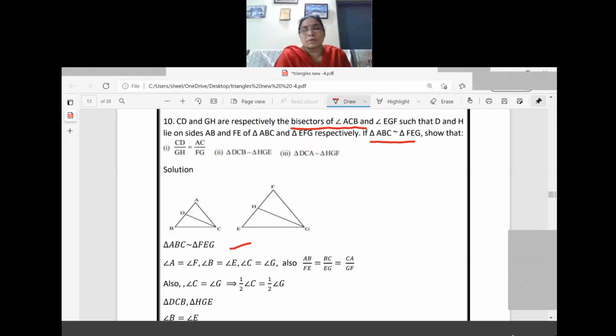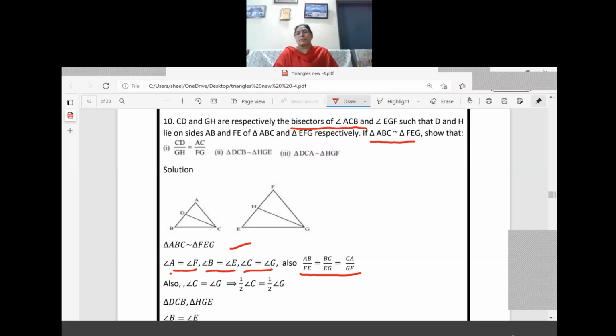So angle A equals angle F, angle B equals angle E, angle C equals angle G because of the similarity. That means angles are equal. Now what is the next step? Corresponding sides are in the same ratio: AB by FE equals BC by EG equals CA by GF. So we got two properties here because of the similarity criteria.